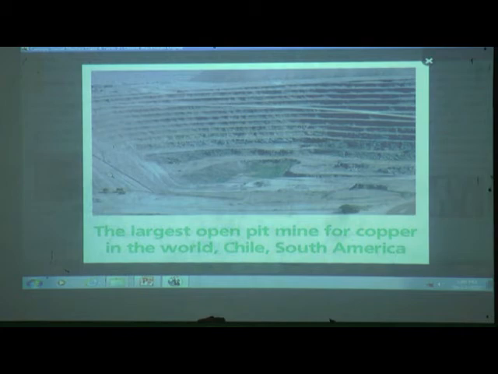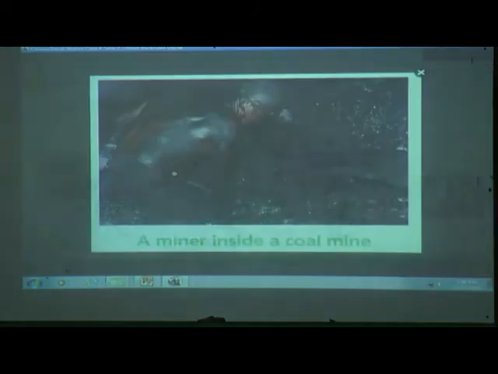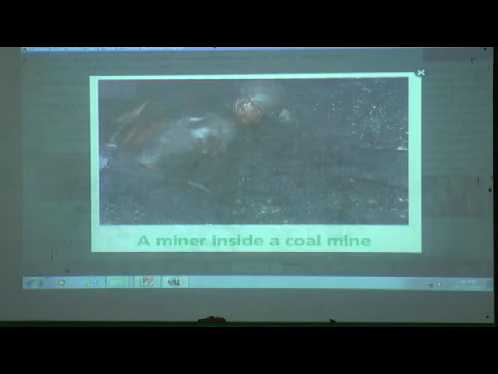This is the largest open pit mine for copper in the world. It is in Chile, South America. Now here we can see a miner, a man who is inside the coal mine. He is removing the coal.